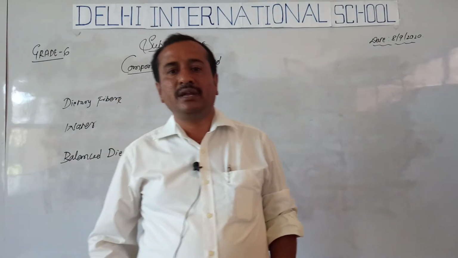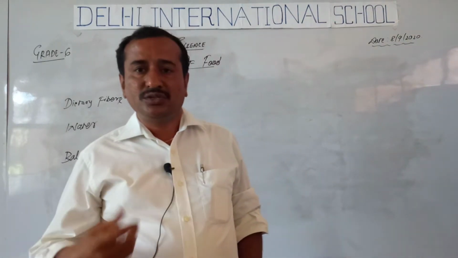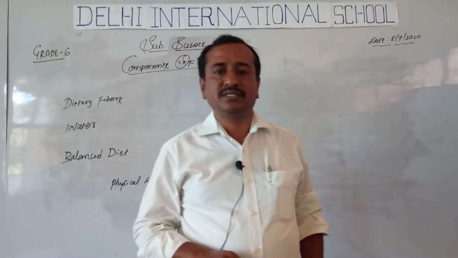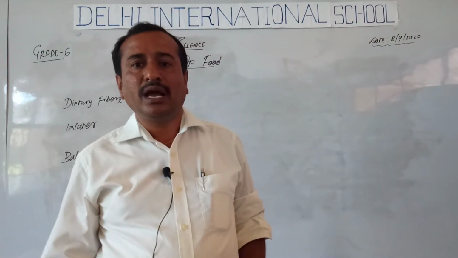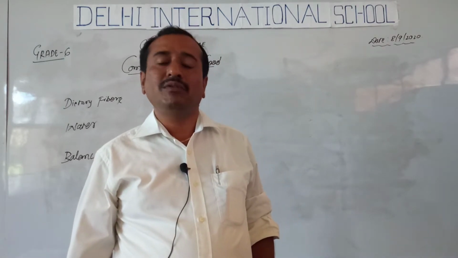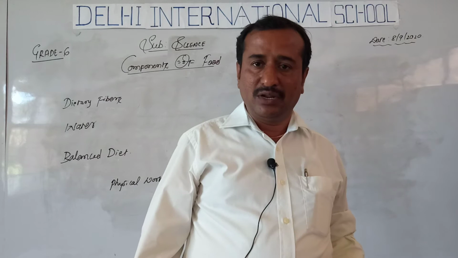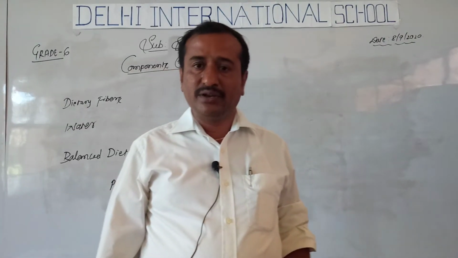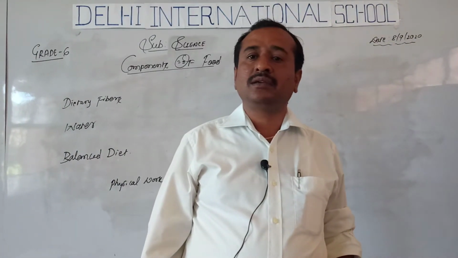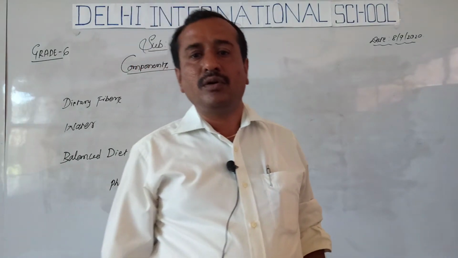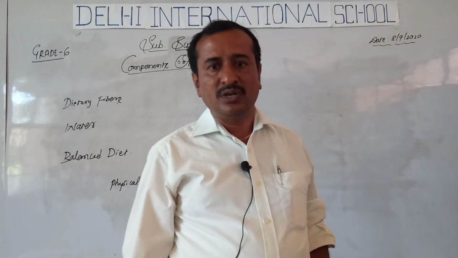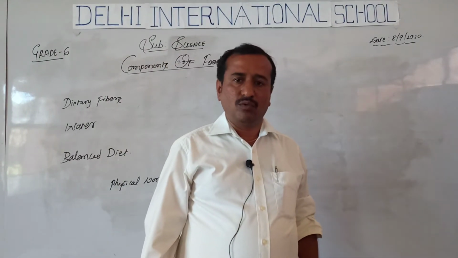Whatever food we eat, the nutrients present in the food should be absorbed by the body. The water absorbs all the nutrients from whatever we eat, and they are supplied through the blood. Where will we get the water? We drink water, tea, coffee, milk, etc. While preparing food, we use water to cook it, and we eat fruits and vegetables, which also have water content.